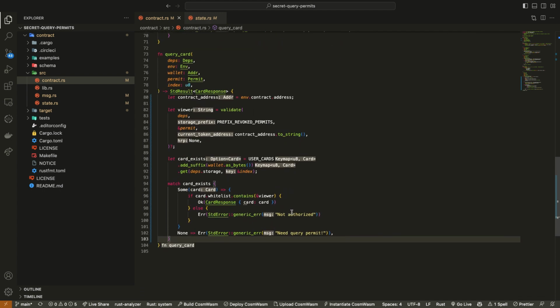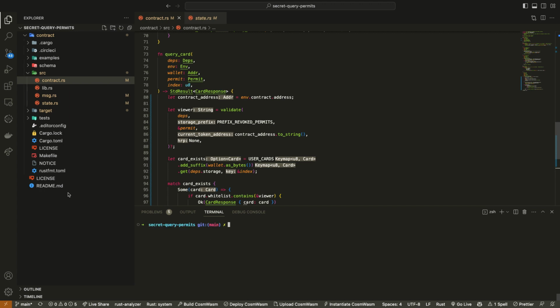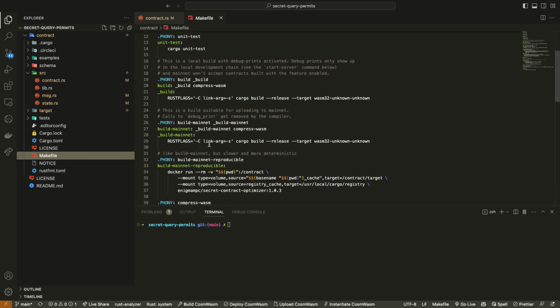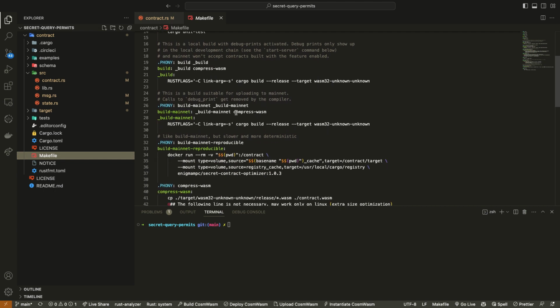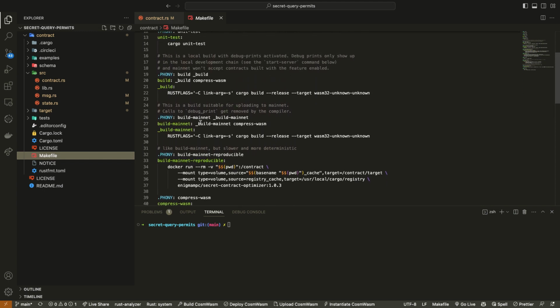Cool. So let's now create a query permit on the front end. The first thing I'm going to do is compile this contract. So to compile a contract in Rust, go to your makefile. If these have already been defined, we want to build an optimized version of this, so we're going to say build mainnet. And this is just generating the WASM file from our contract. That's all this is doing.